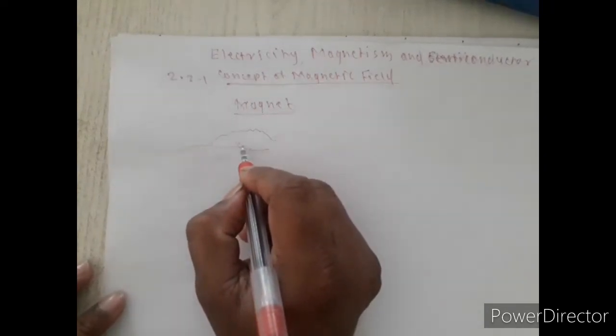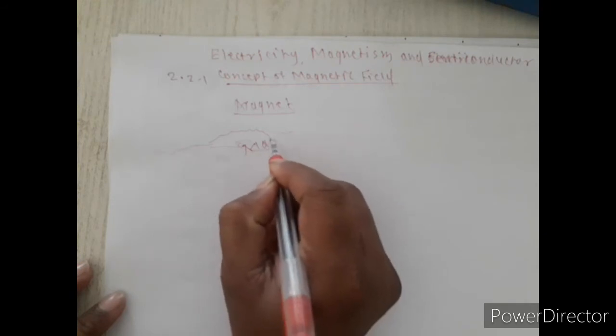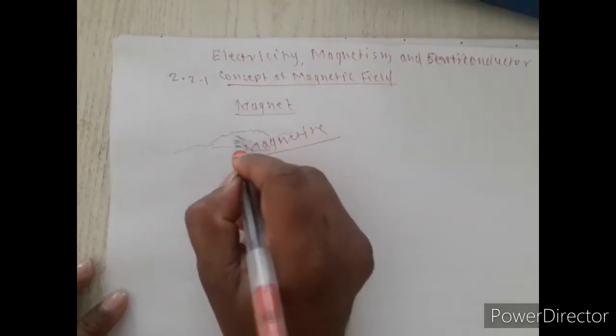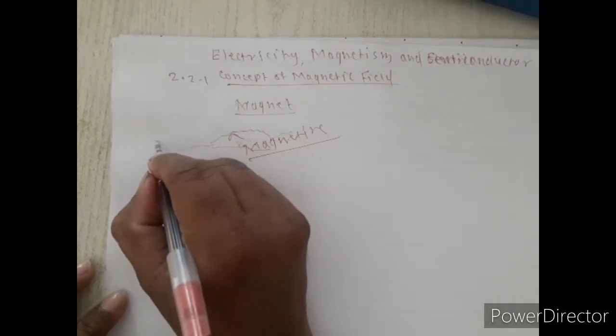So they gave the name magnetite to that rock. This happened only because of the region called Magnesia.